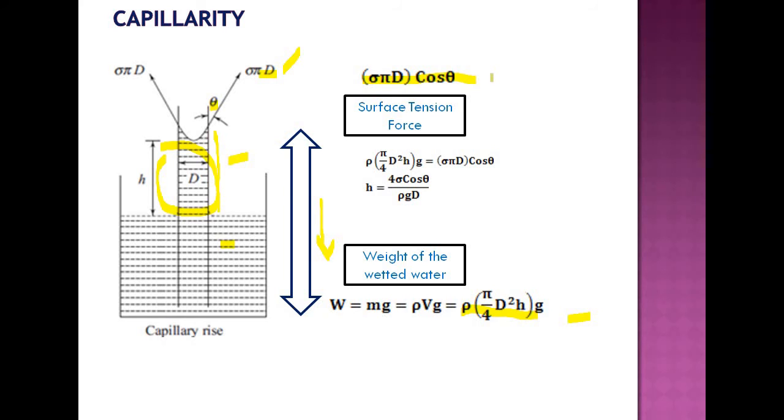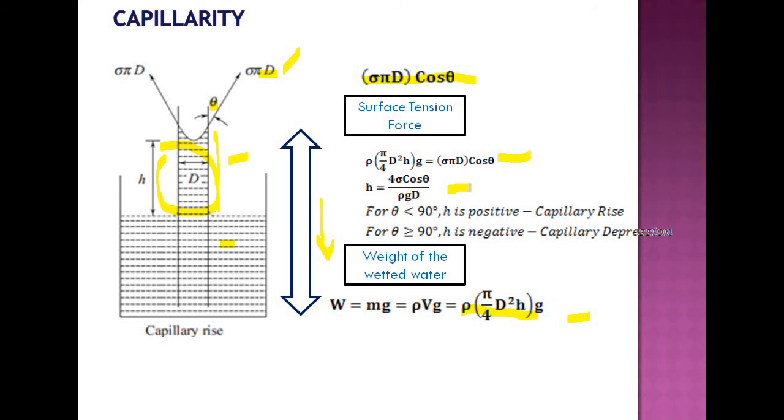So for equilibrium, as we know, these two forces should be equal for stable capillary rise. So if you are equating for equilibrium, you have sigma pi d cos theta equal to rho pi by 4 d square h g. So you get h from this equation as 4 sigma cos theta by rho g d. This equation is used for the estimation of capillary rise or capillary depression in both the cases.